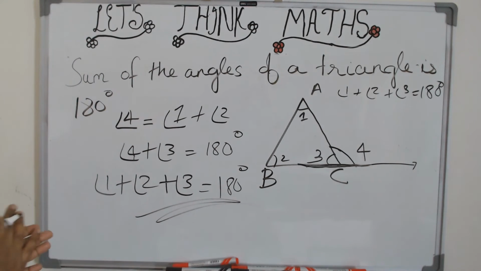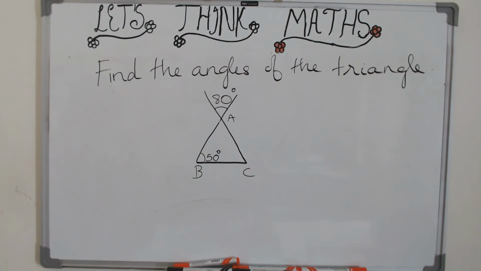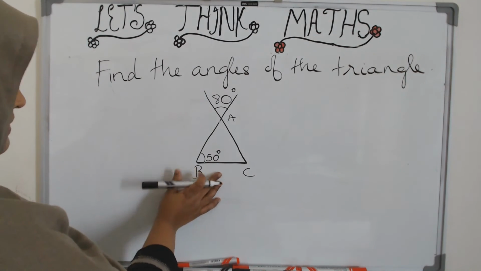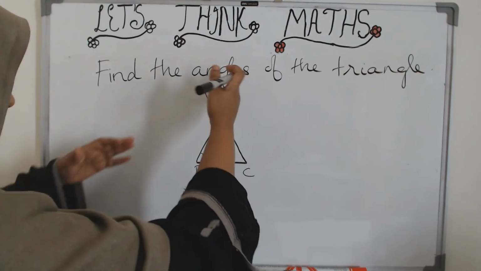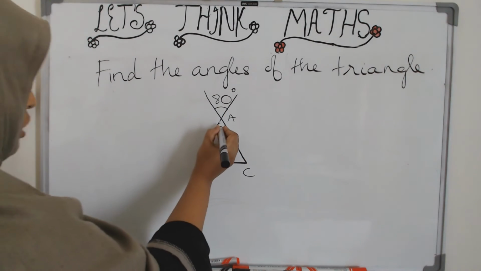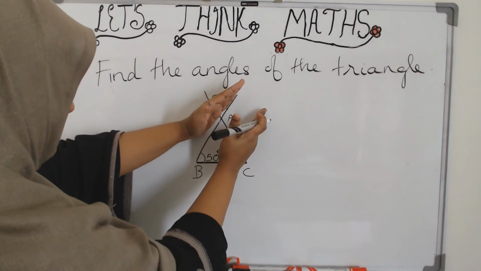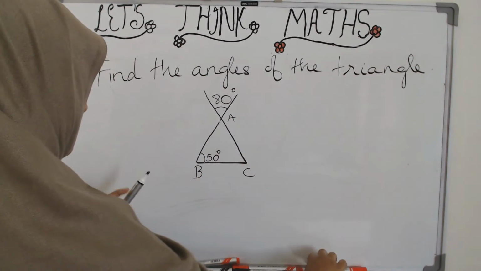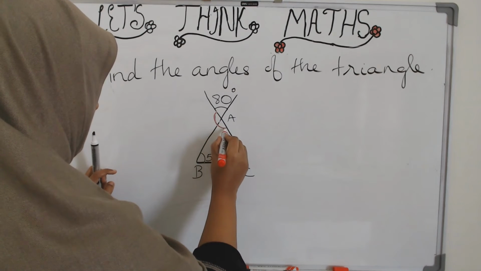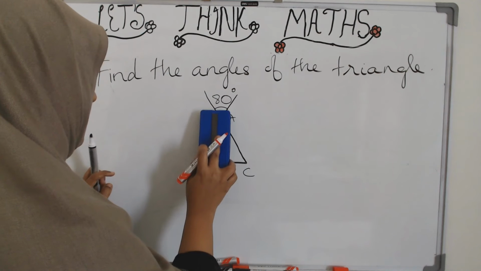Now let us do one or two questions related to the theorems we have learned so far. Now we have to find the other two angles of the triangle. One is given, we have to find the other two. Now do not rush into the conclusion that this is an exterior angle. Why is it not an exterior angle? Look at the angle here, 3. So this is one exterior angle, and the other exterior angle is this. See, this is the one which forms 180 degrees with A, one angle, and the other one here. So this is in no way the exterior angle.